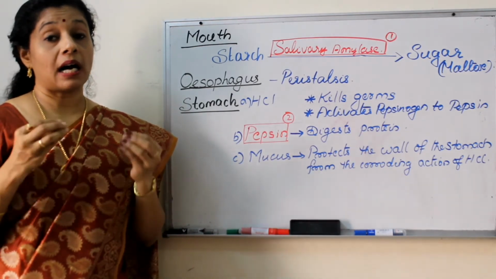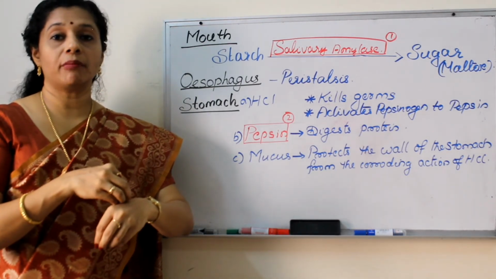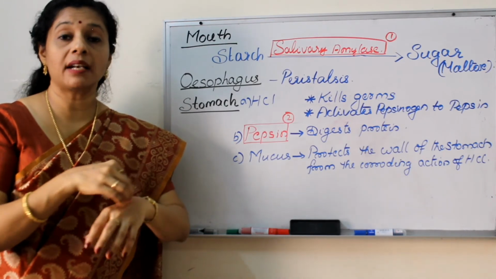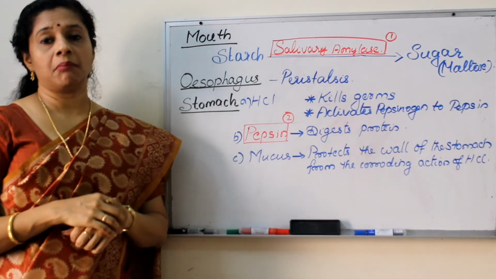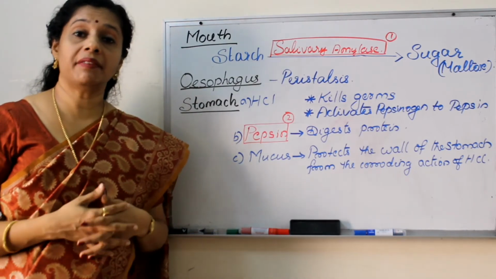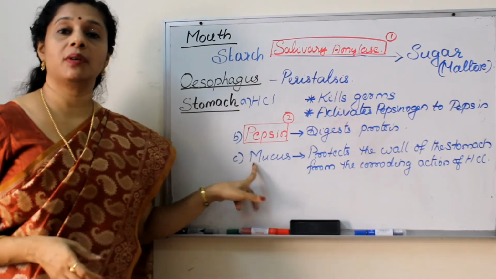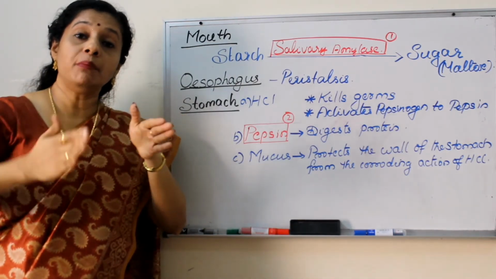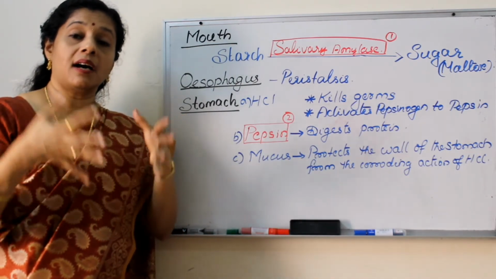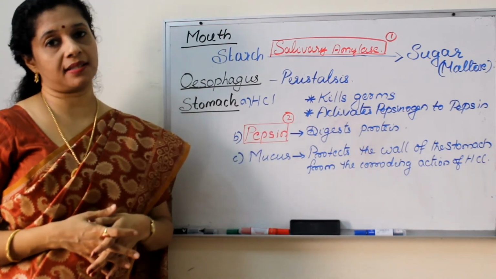But we know acid is very strong. You are learning in chemistry. If some acid falls on your body, it can corrode your body or it can harm or burn your body. But the same acid we are carrying within our stomach and we are not getting affected by it. How? Because of the covering of mucus. The inner wall is covered by mucus. The mucus protects our wall of the stomach from the corroding action of hydrochloric acid.